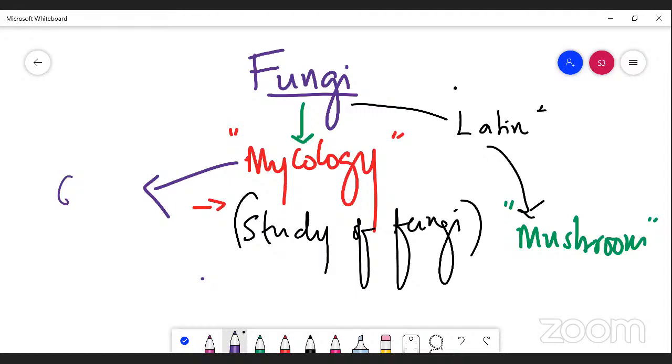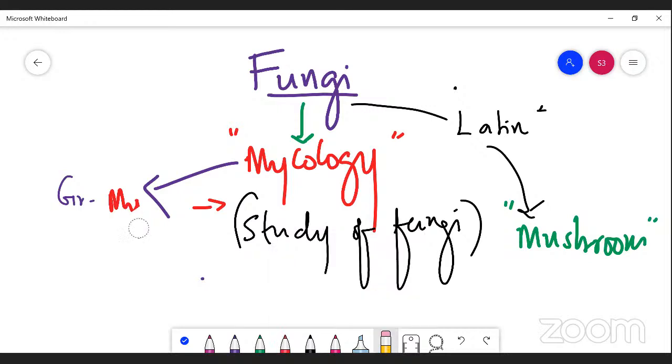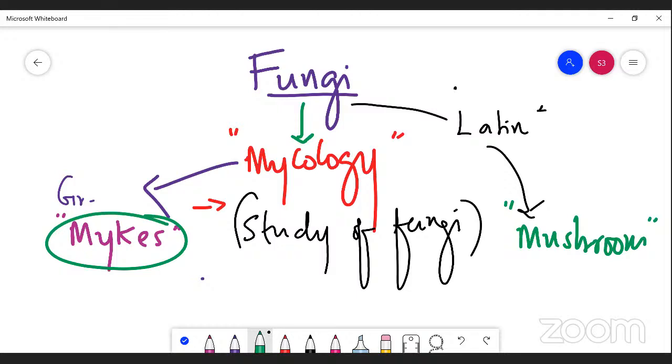The term mycology is derived from two Greek words, namely mycos and logos.